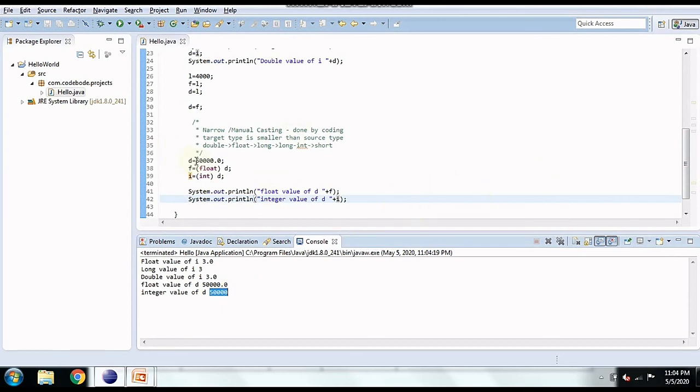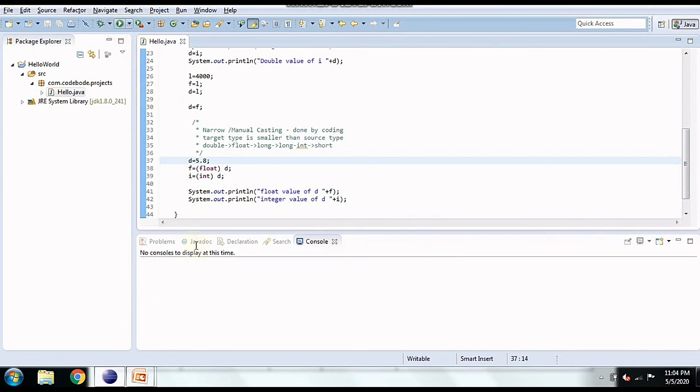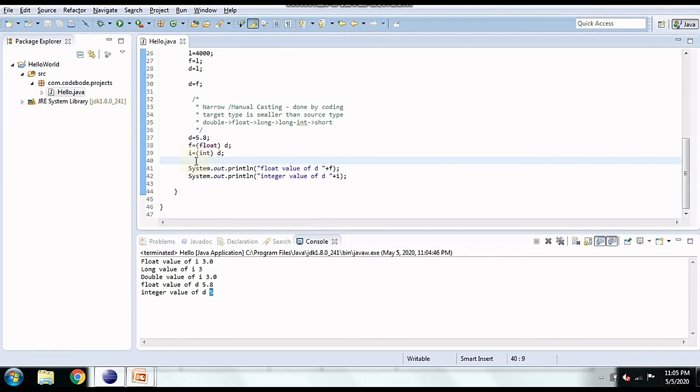If we have this double equal to 5.8, and if we now convert, the value after the point is ignored and 5 comes in the integer value. So it is not going to round off to 6, but 5 is taken. Similarly, if you want to give a value to integer, you have to do I, again the target data type, and simply F. So in this way you can convert from one data type to another.